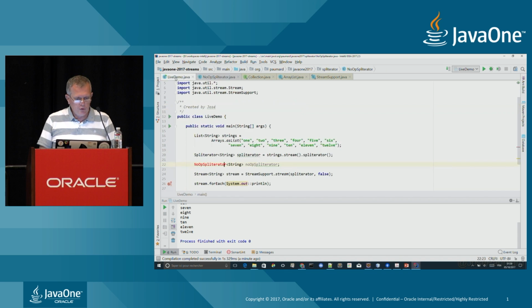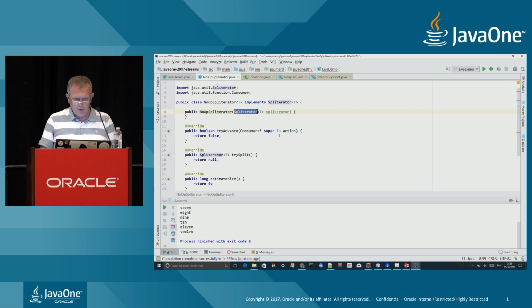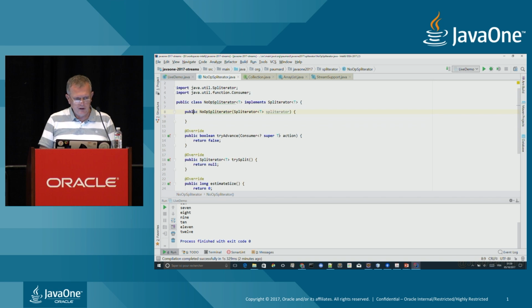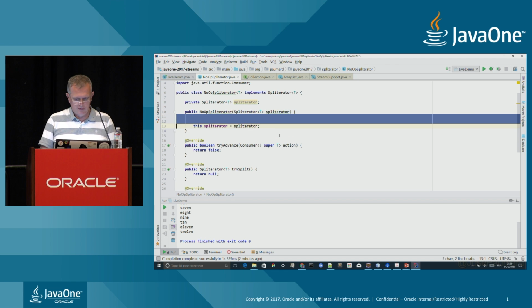I'm just going to go a little further here because this no-operation Spliterator is in fact going to be created on the Spliterator of the underlying stream. So I'm going to create this constructor. Great, this is a Spliterator of T indeed. And I want to create that field. And this IDE is really great in implementing that.